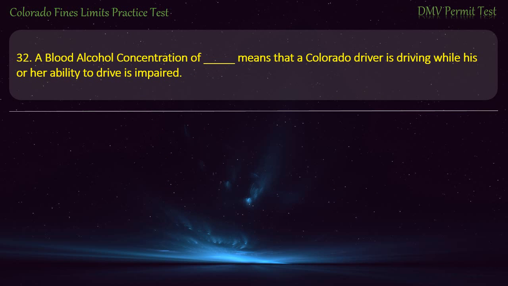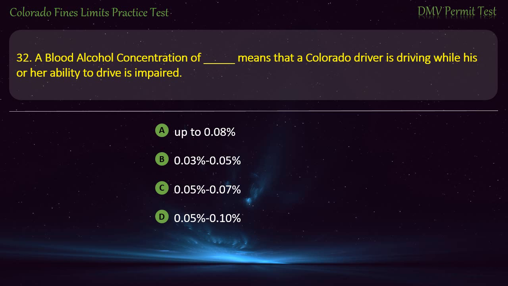Question 32. A blood alcohol concentration of means that a Colorado driver is driving while his or her ability to drive is impaired. Up to 0.08%. 0.03% to 0.05%. 0.05% to 0.07%. 0.05% to 0.10%. Answer. 0.05% to 0.07%.